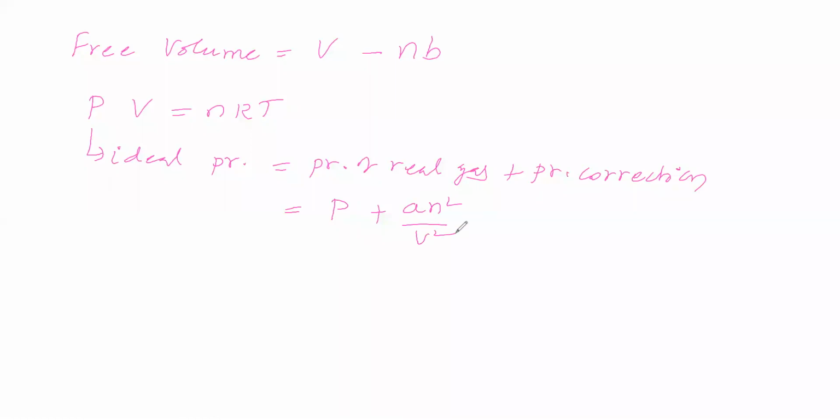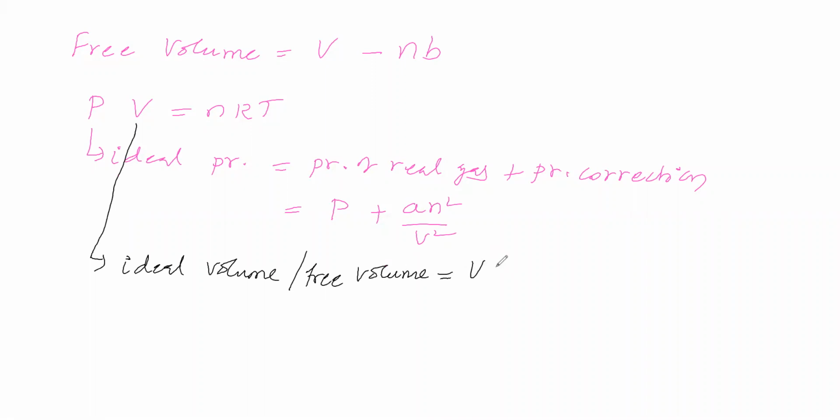Next, we will think about this V. This V is called ideal volume. This ideal volume is also called free volume. This free volume is equal to volume of gas or volume of vessel minus unavailable volume, that is excluded volume, due to n moles of gas, because we do not know how many moles, so we will take n moles of gas.